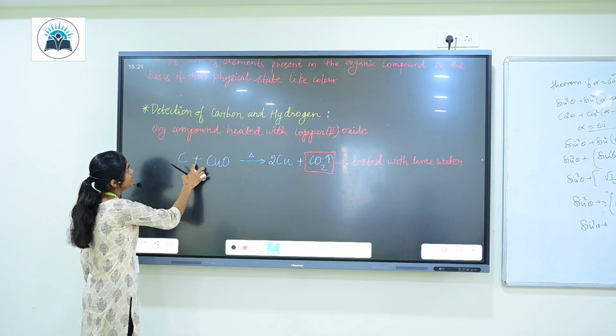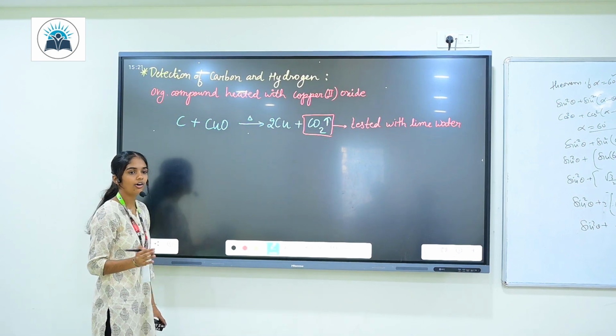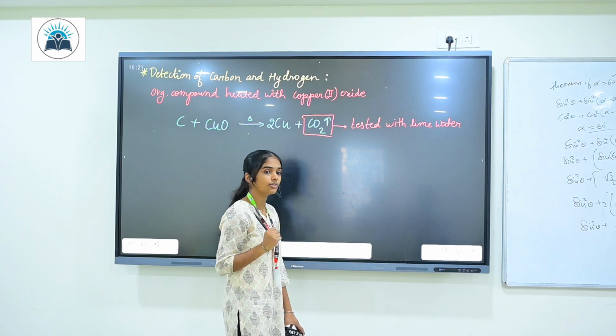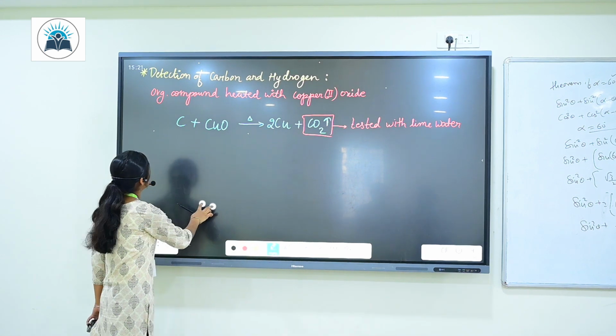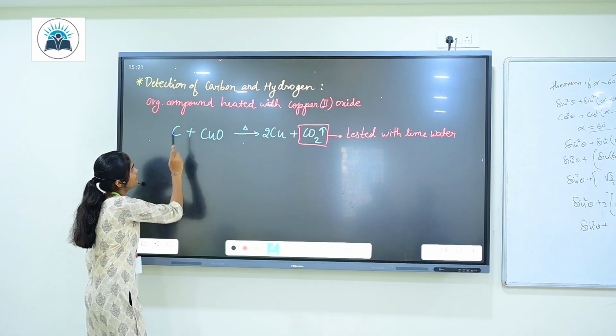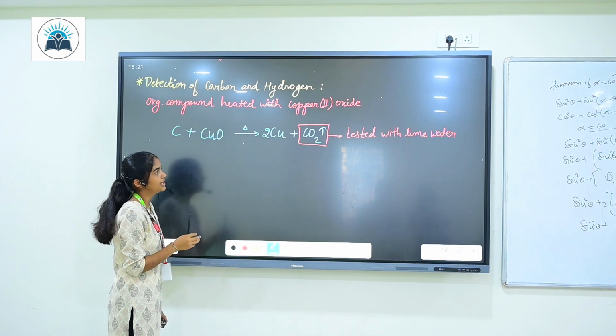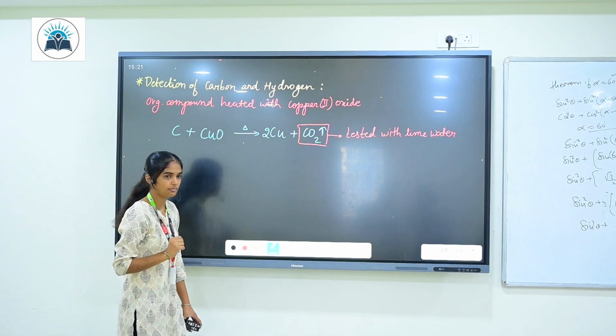Now let's start with the detection of carbon and hydrogen. We all know that organic compounds contain carbon and hydrogen, but how are we going to prove it? Let's see the reaction. Firstly, the organic compound is heated with copper 2 oxide. Copper 2 oxide is nothing but copper having an oxidation state of +2.